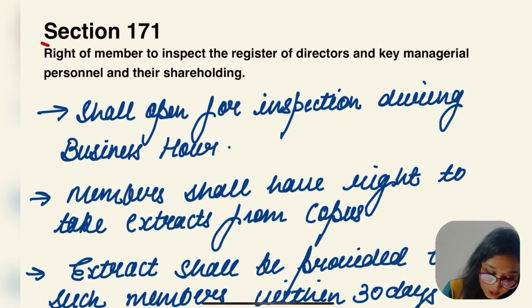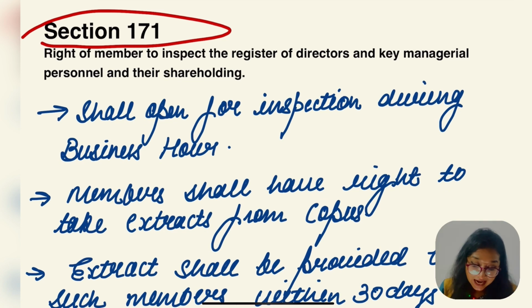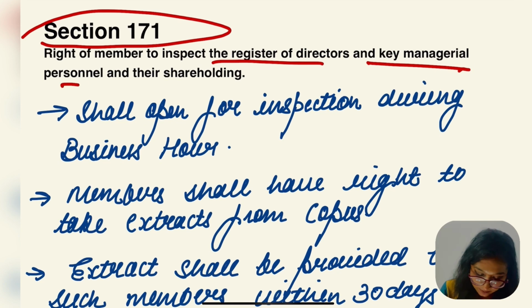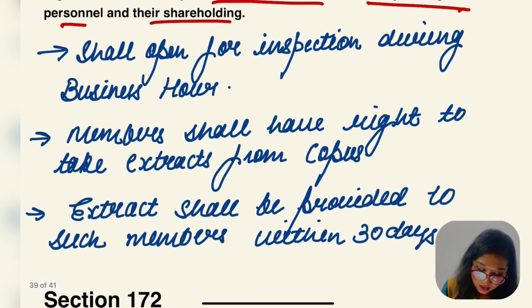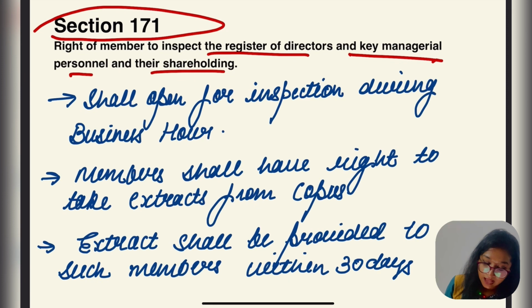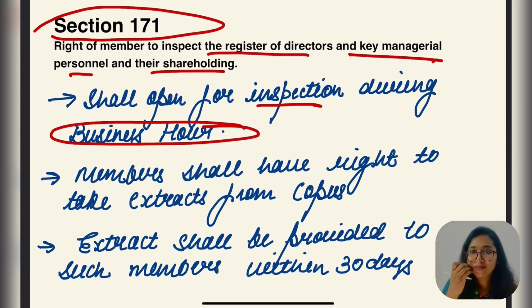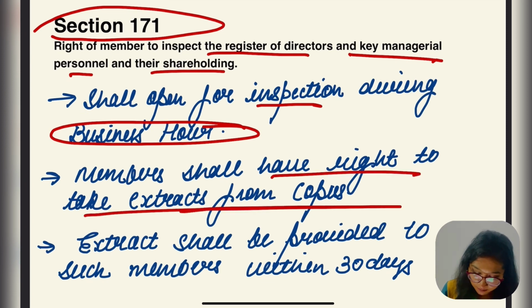Now we'll go to section 171, the right of member to inspect the register of directors and key managerial person and their shareholding. Every member shall have it open for inspection. They actually have the right. Every member has the right to inspect the register of directors and key managerial person. Who can? Members can inspect only during business hours. Is this clear? Yes. Members shall have the right to take extracts from the copies.